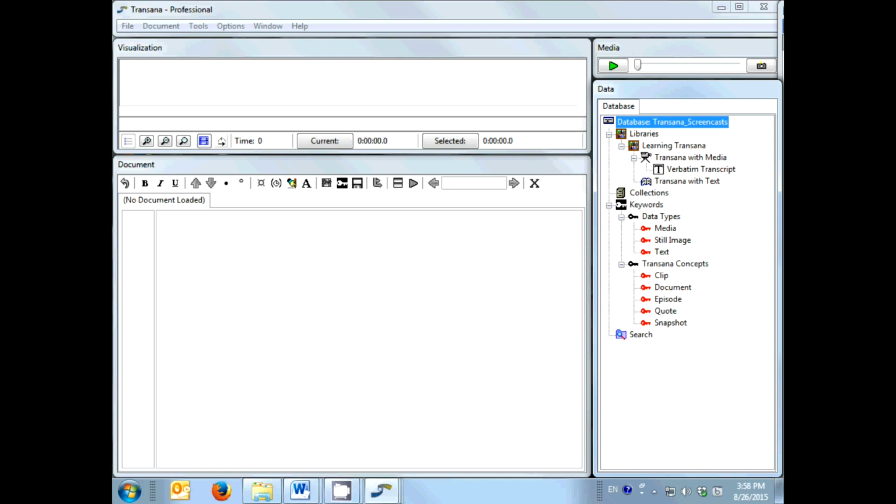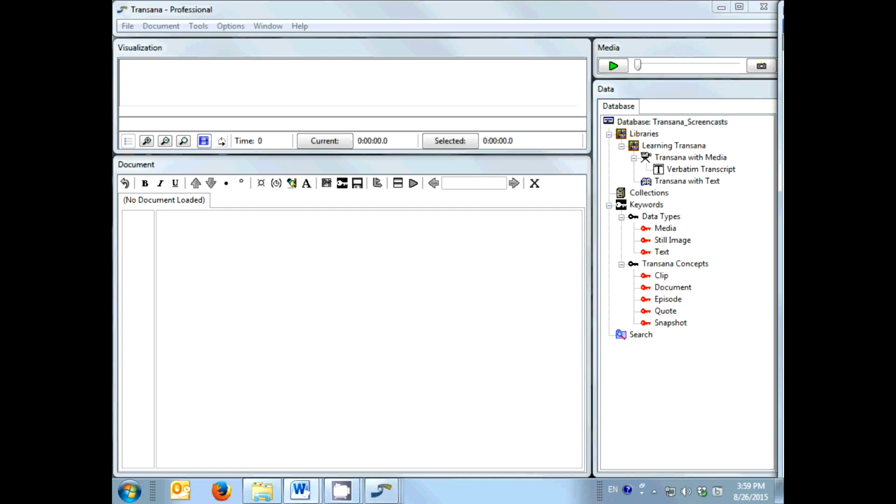The way you group analytic items in Transana is by creating named collections and storing similar quotes, clips, and snapshots in them. Different collections represent different concepts, and with a bit of work, your collection structure can end up being a representation of your theoretical understanding of your data. Collections don't always start out with that kind of theoretical significance, but they often end up that way.